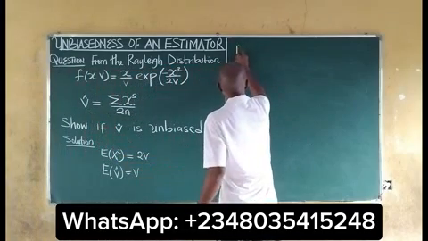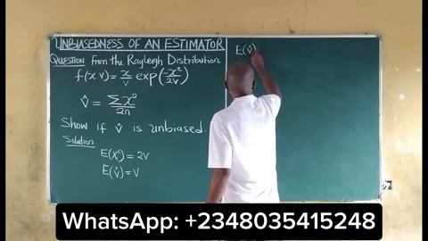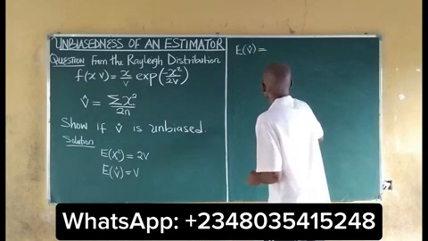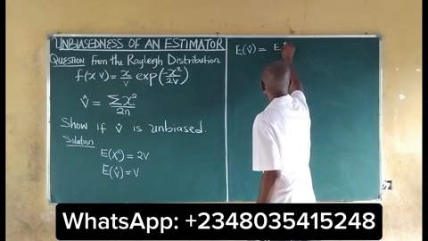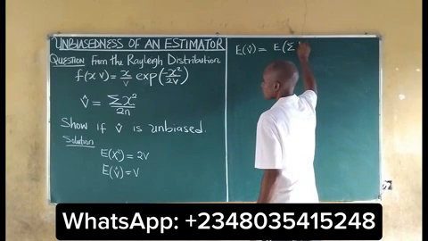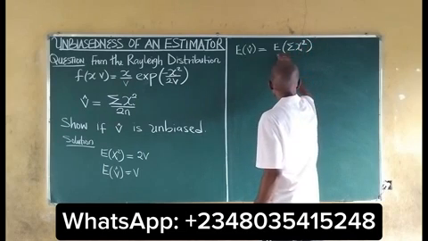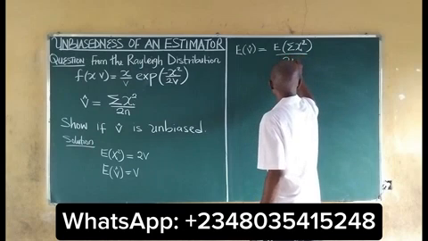The expectation of v is equal to the expectation of the summation of xi squared all over 2n.